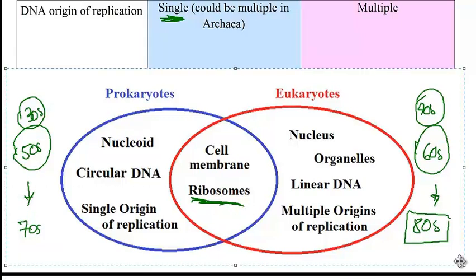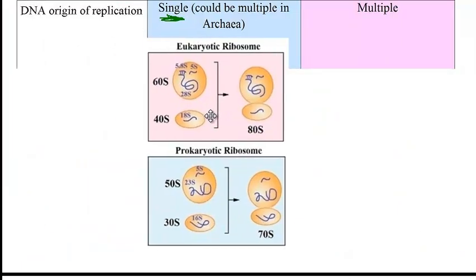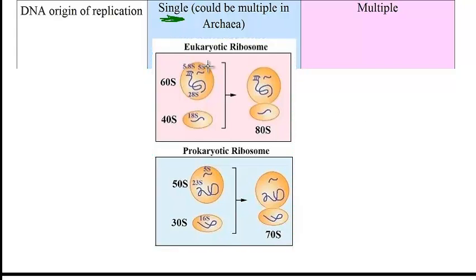Alright, so here I have provided you with an image that shows the difference between eukaryotic and prokaryotic ribosomes. You can see that there are 60S and 40S ribosomal subunits, and there is ribosomal RNA inside these subunits. Their combination will yield an 80S ribosome, versus in prokaryotic ribosomes, the 50S and 30S subunits, which also have their own ribosomal RNA inside, combine to yield the 70S ribosome structure.